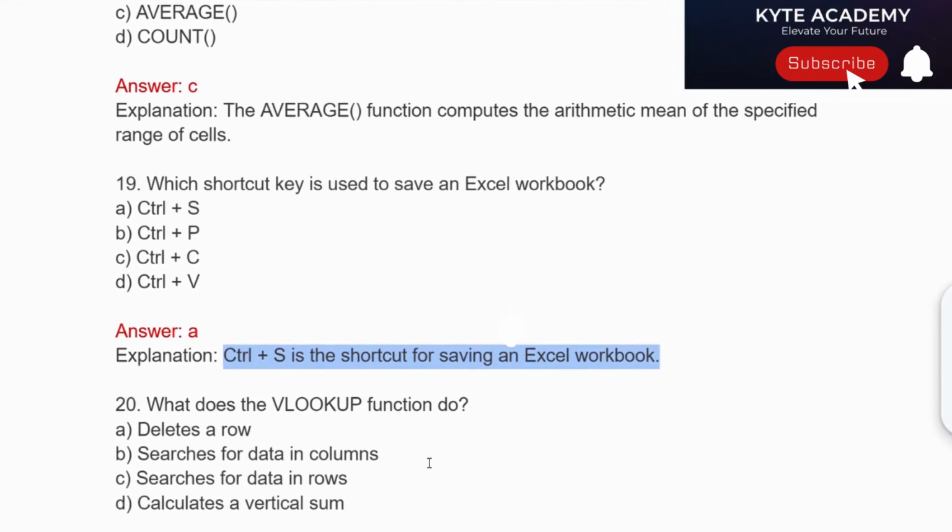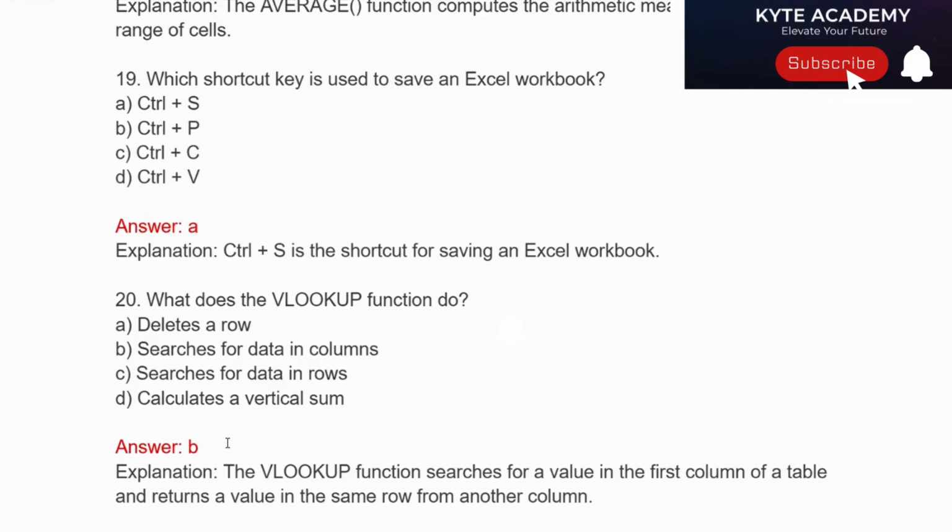Question number 20. What does the VLOOKUP function do? Option A, deletes a row. Option B, searches for data in columns. Option C, searches for data in rows. Option D, calculates a vertical sum. Correct answer is answer B. Explanation. The VLOOKUP function searches for a value in the first column of a table and returns a value in the same row from another column.